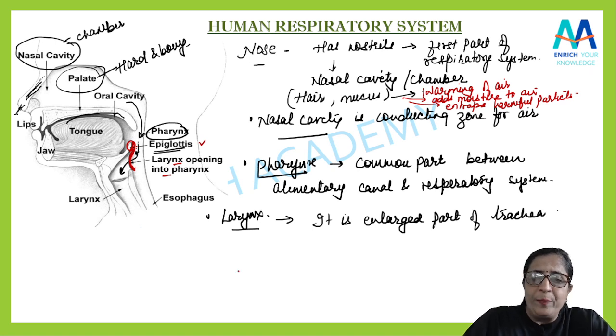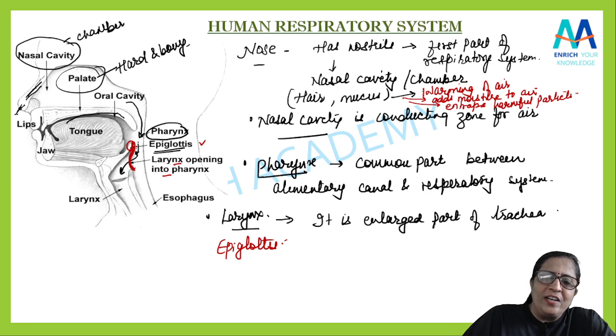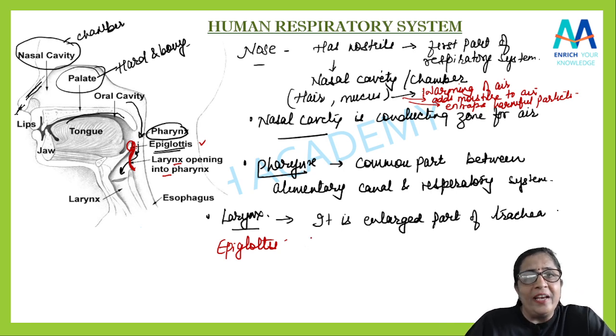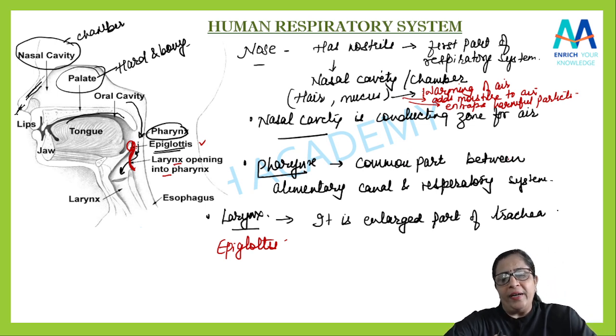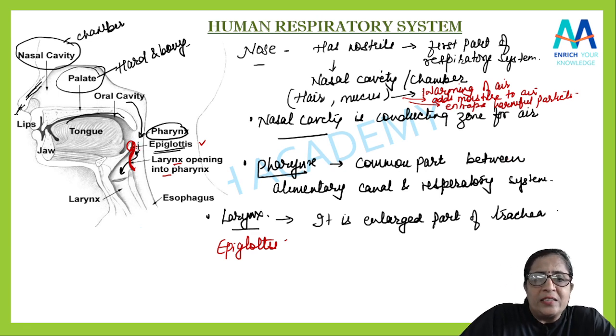What is the role of epiglottis? We can say that this epiglottis covers the glottis and prevents the entry of food into the larynx. जैसे ही मैंने बताया कि pharynx क्या है, common part है आपका passage of air और food का, है ना. सो पॉसिबल है कि यहाँ से फूड अंदर चला जाए. विंड पाइप में यदि वहां चला जाएगा तो विंड पाइप में जाएगा.